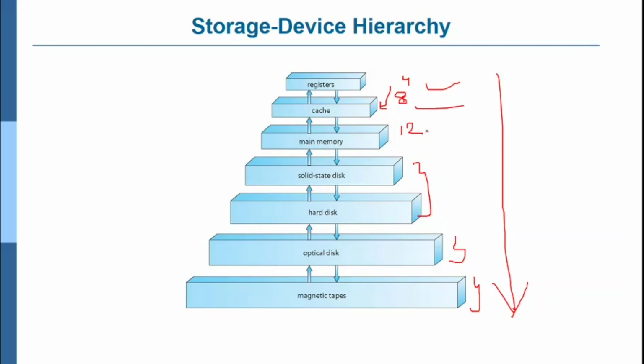Compared to cache, the main memory is more, and compared to main memory, the hard disk is a little bit more. So like this the hierarchy goes, but whatever content is stored in the register will be accessed faster compared to the data stored in the hard disk. It is fast, as well as the computation will be more at this point of time, compared to the computation the data has to perform at this location.